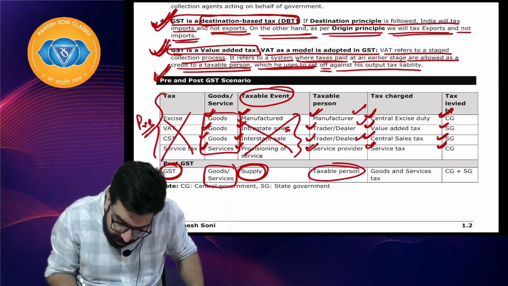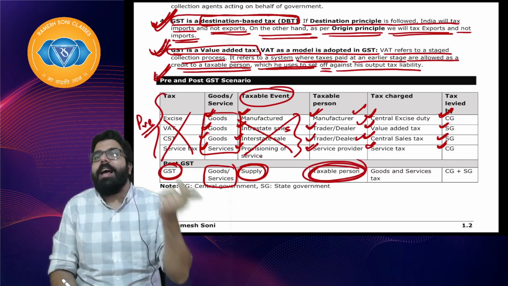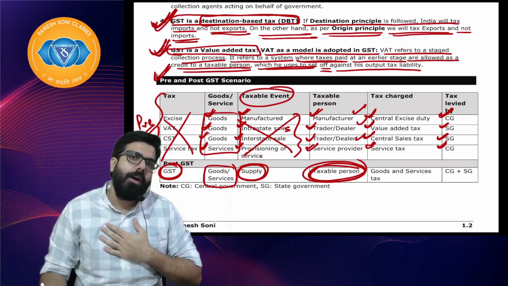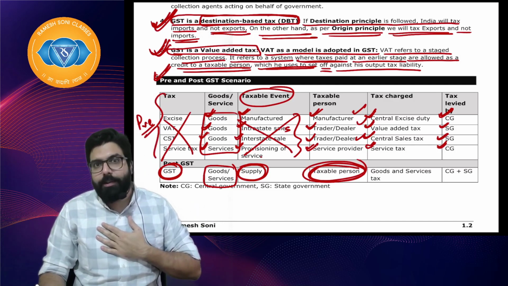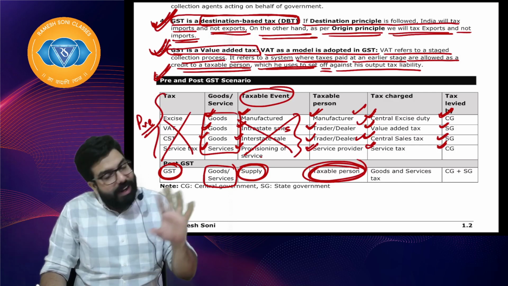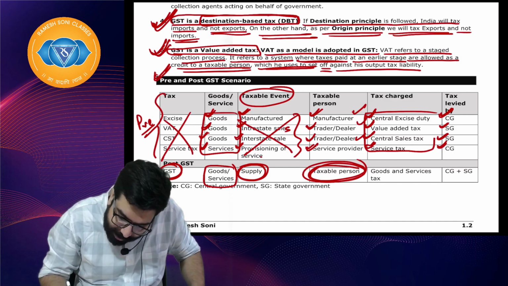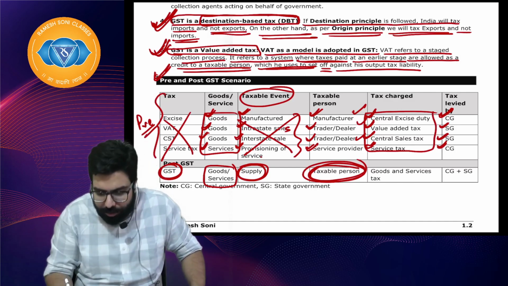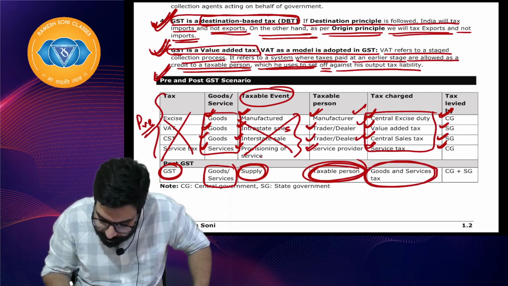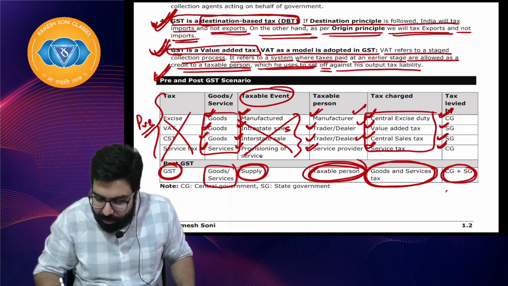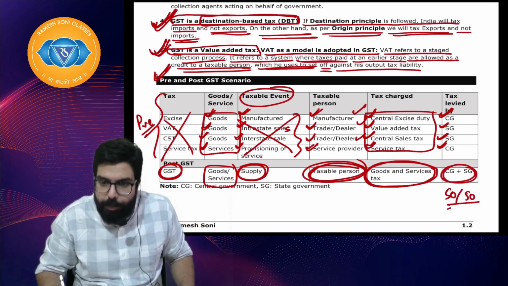Taxable person. So the new word which is used is taxable person. I hope everyone is clear. So if I am a service provider and have crossed a turnover of 20 lakh, I am a taxable person. Manufacturer, taxable person. Everyone is called a taxable person now. All these taxes have been deleted and now the new tax which is charged is goods and services tax, and it goes to the central government and state government 50-50. I hope everyone is clear.